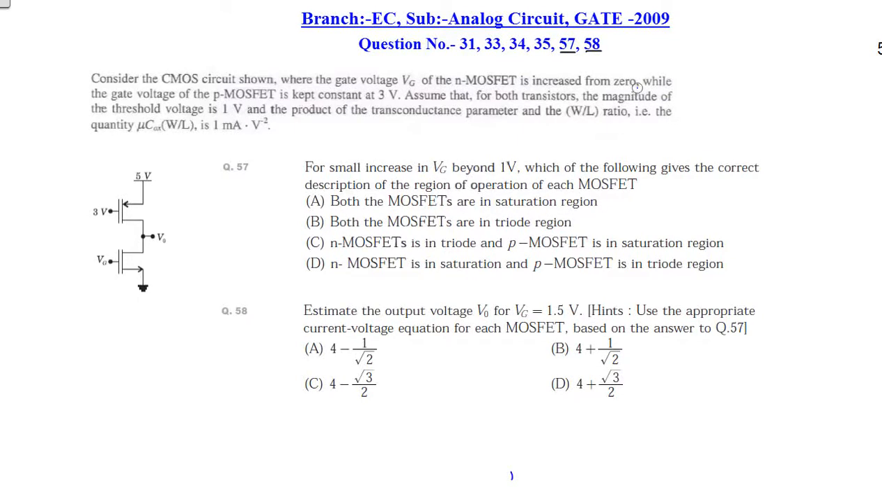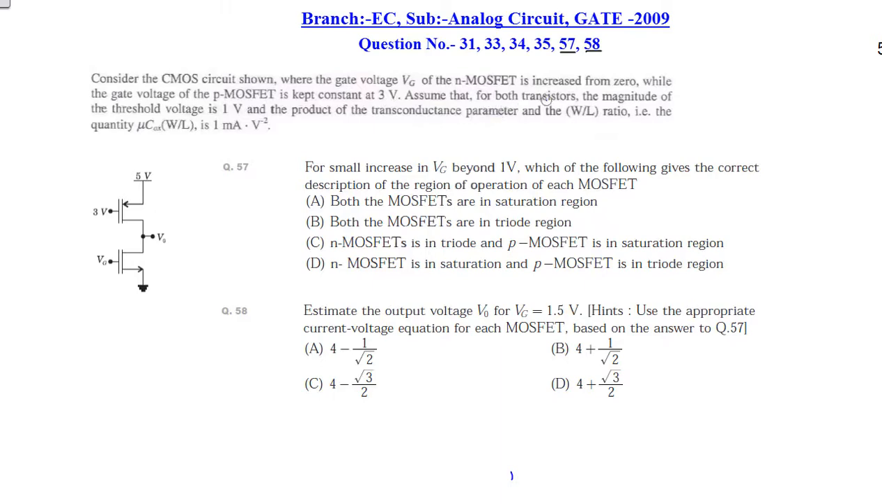Next, questions 57 and 58 are linked questions. Here a CMOS circuit is given, with one NMOS and one PMOS transistor, and it is given that the gate voltage Vg of the NMOS FET is increased from 0 while the gate voltage of the PMOS FET is kept constant at 3 volt.